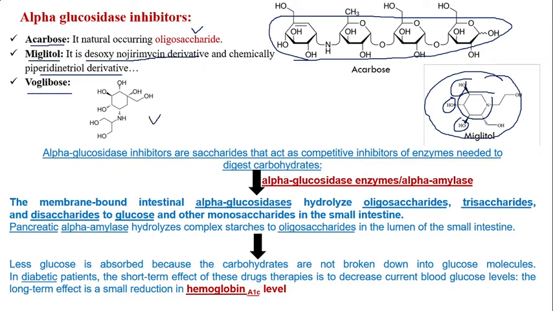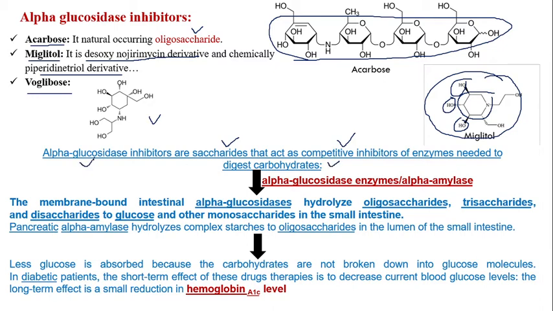Now, what is the role of alpha glucosidase inhibitors? How do acarbose, miglitol, and voglibose act? Basically, all these alpha glucosidase inhibitors are a kind of saccharide that acts as a competitive inhibitor of the enzymes responsible for digesting carbohydrates.